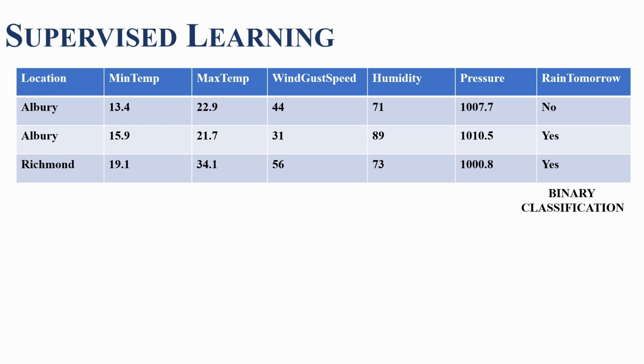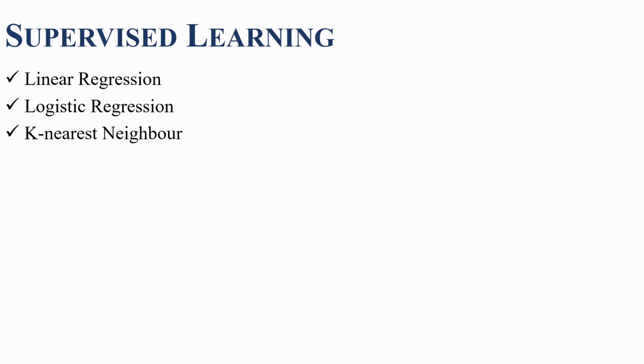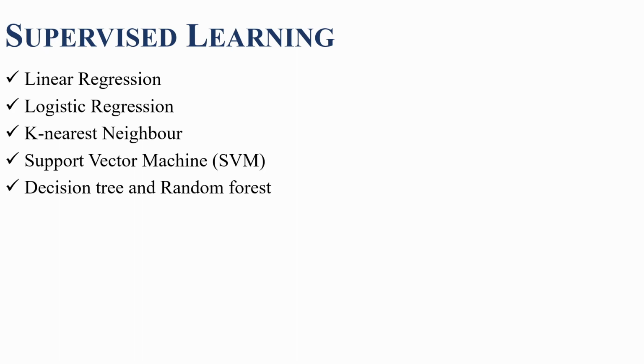You have binary classification if you have only two labels or two target values, or multi-class classification if you have multiple. In this series, we will cover linear regression, logistic regression, k-nearest neighbor, support vector machines, decision tree and random forest, and neural networks. We will do projects for each algorithm.